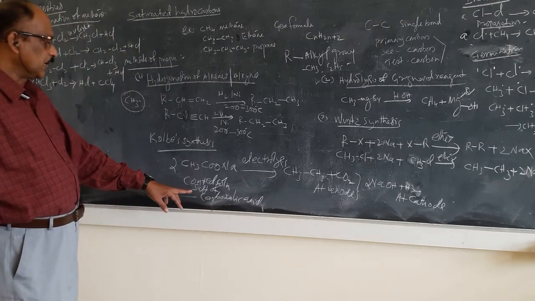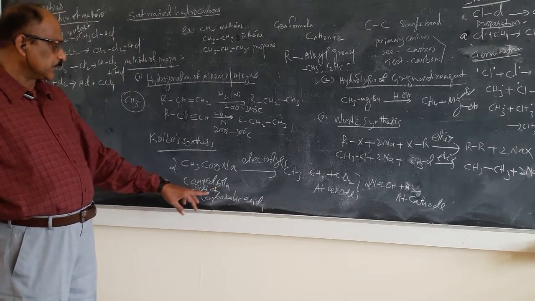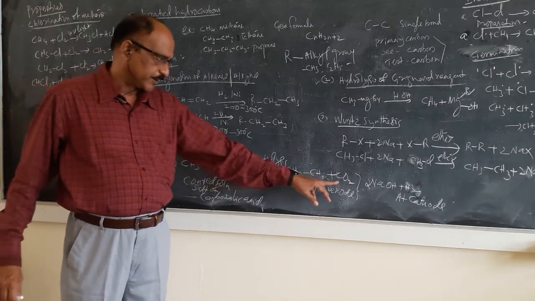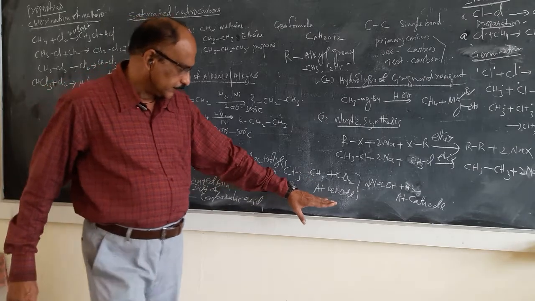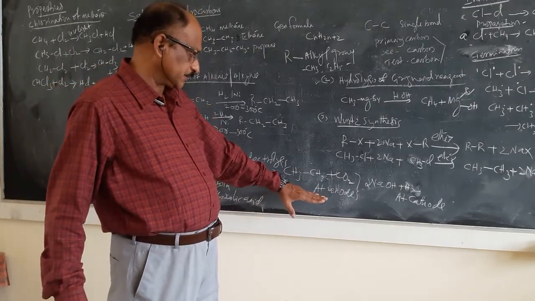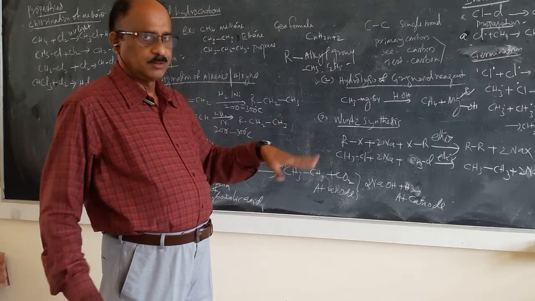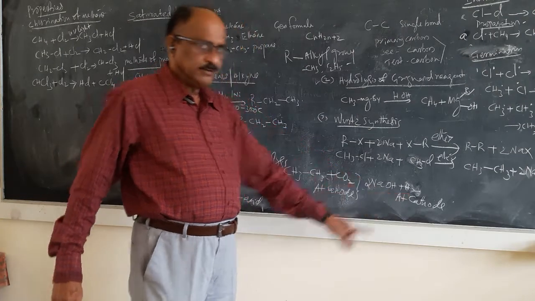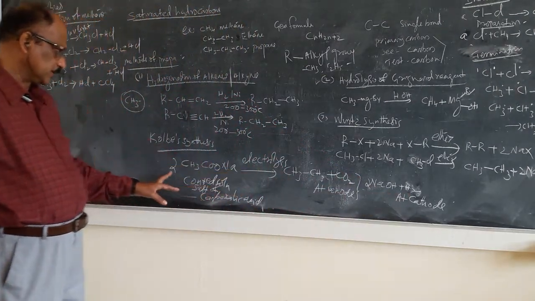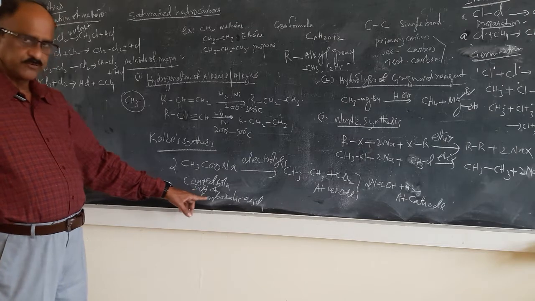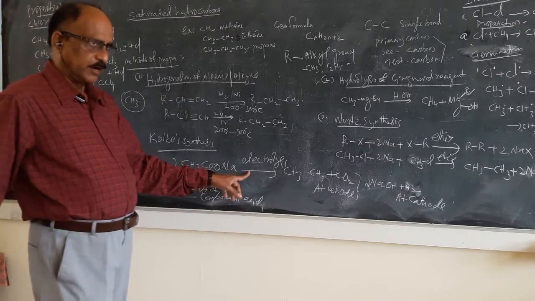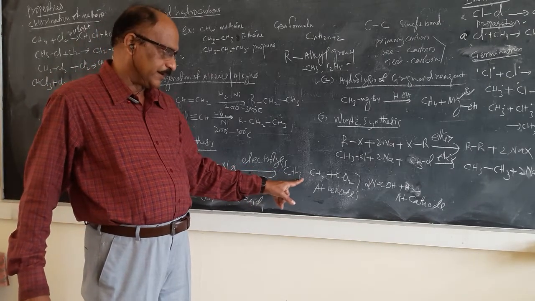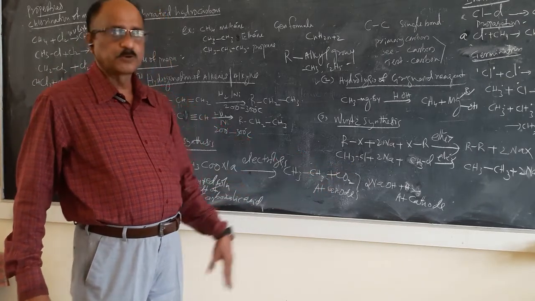So a concentrated solution of the salt of a carboxylic acid on electrolysis, you are getting alkane and carbon dioxide at the anode, that means the positive terminal. At the negative terminal you are getting sodium hydroxide and water. So this is another reaction. On electrolysis, you are getting the alkane and the side products.